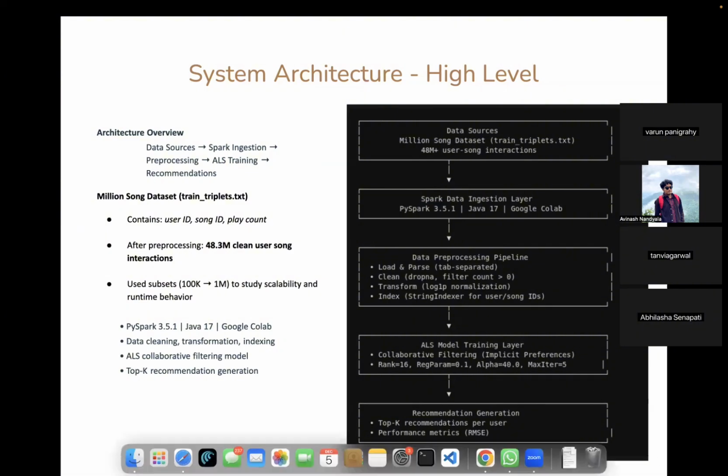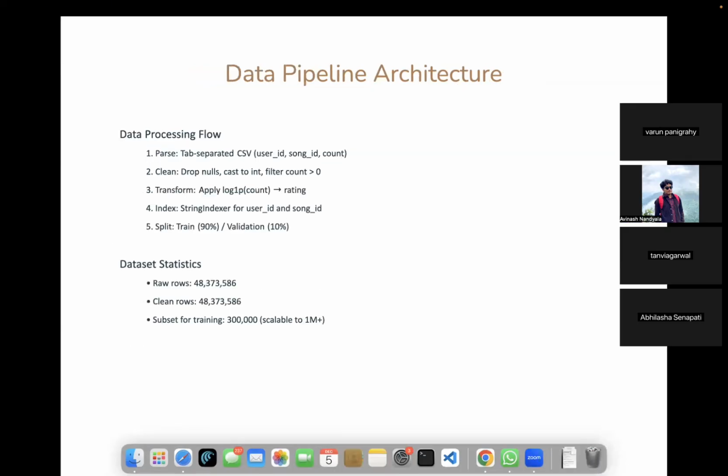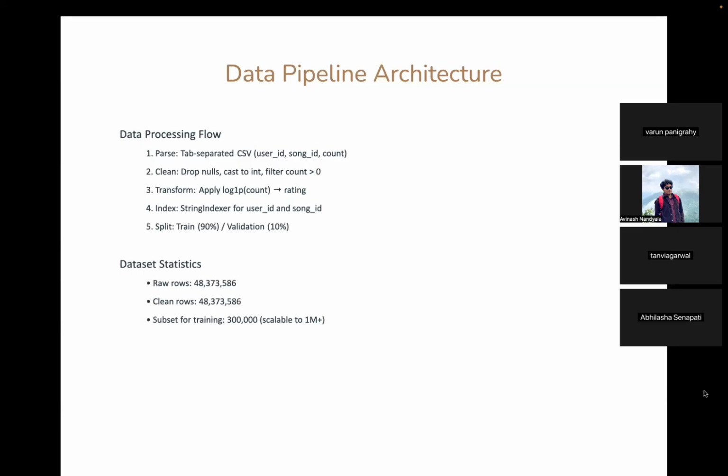If we go to the data pipeline details on the next slide, can we switch to the next slide? Yes. The data pipeline details consist of 5 main steps: parsing, clean, transform, index, and split. First, we load the raw data using Spark's CSV reader with tab separation.